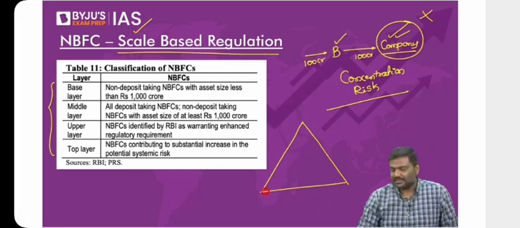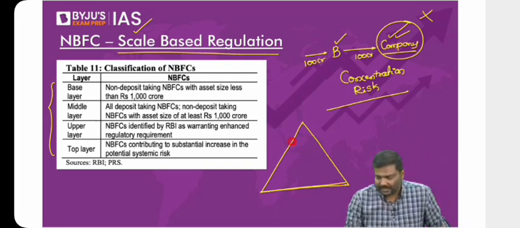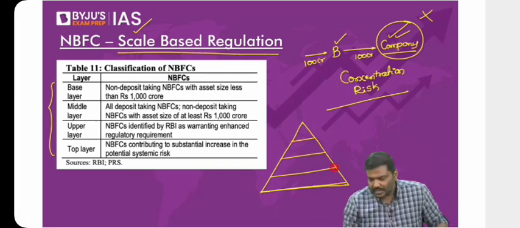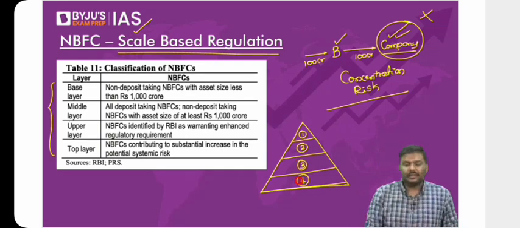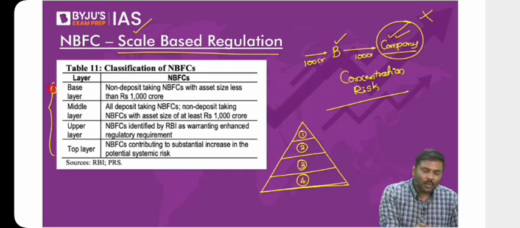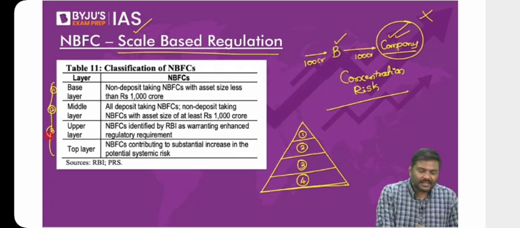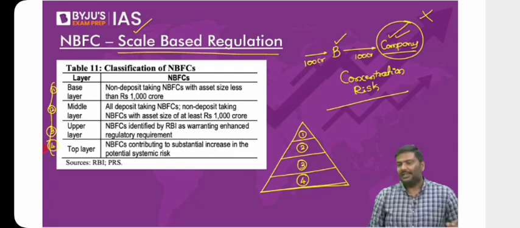If I arrange these NBFCs, it will be arranged in the pyramidal structure like this. Just give me a second. I will show it. I will number it 1, 2, 3, and 4. Look at the table here. I will number base layer as 1, middle layer as 2, upper layer as 3, fourth as the top layer. In a pyramidal representation, it will be like this.